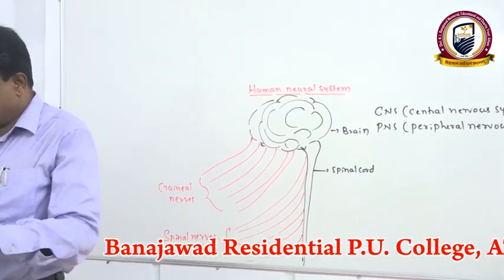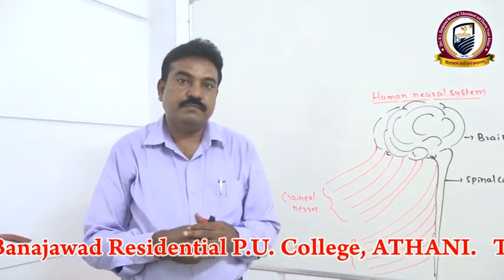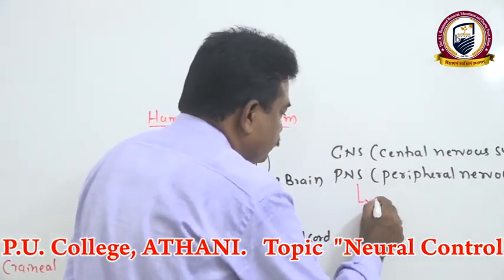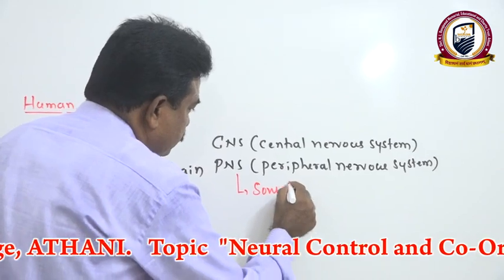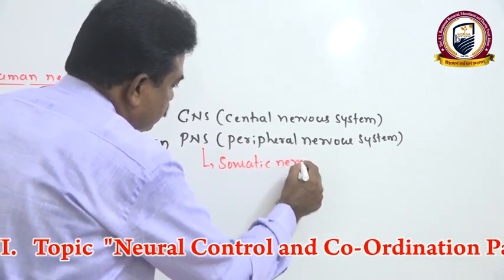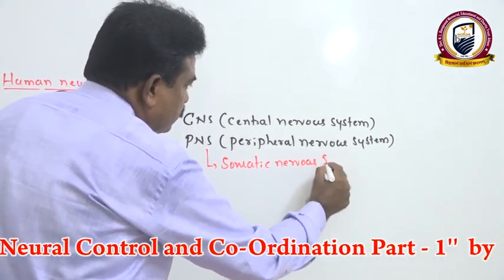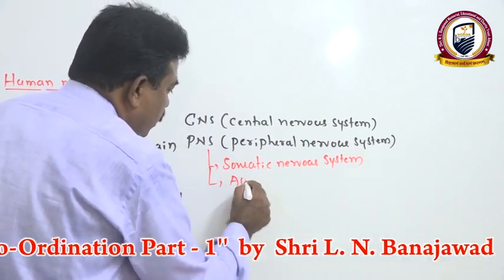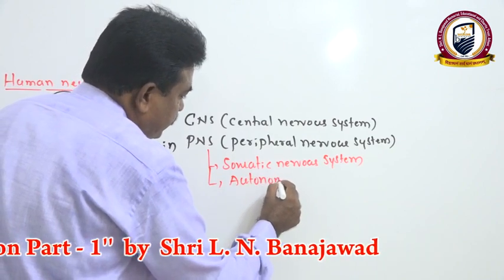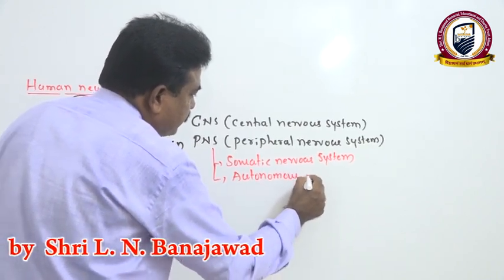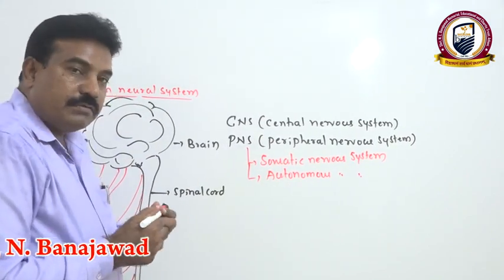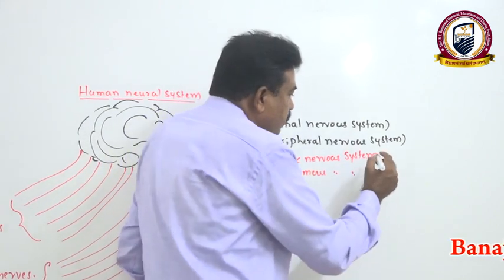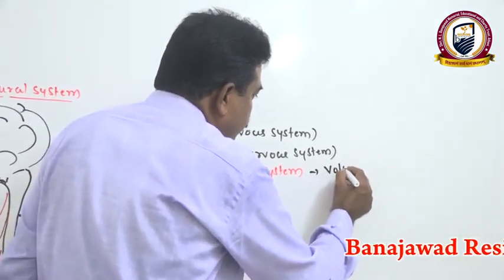Then once again, in the peripheral nervous system, we have a somatic nervous system and autonomous nervous system. The somatic nervous system is the one supplied to most of the voluntary organs.